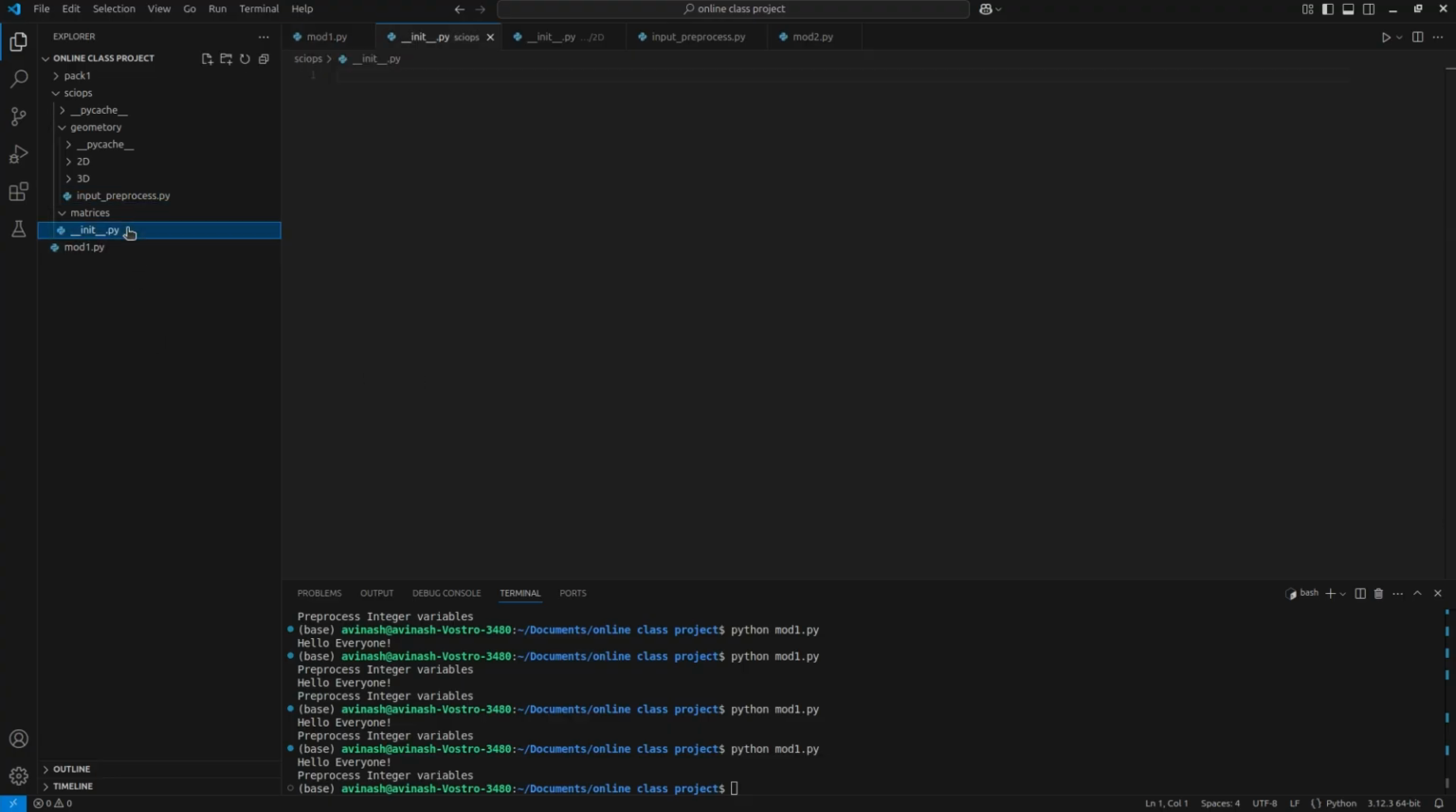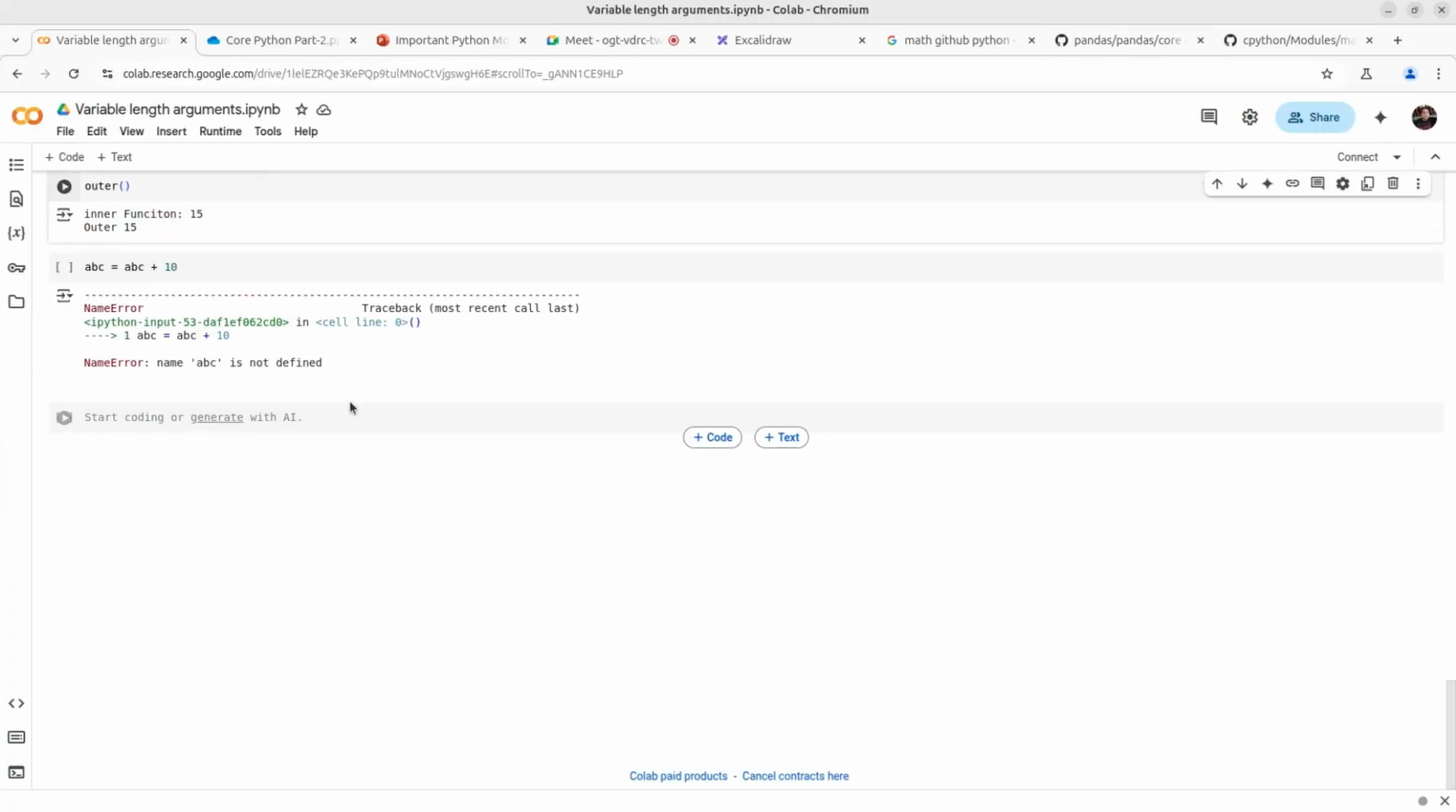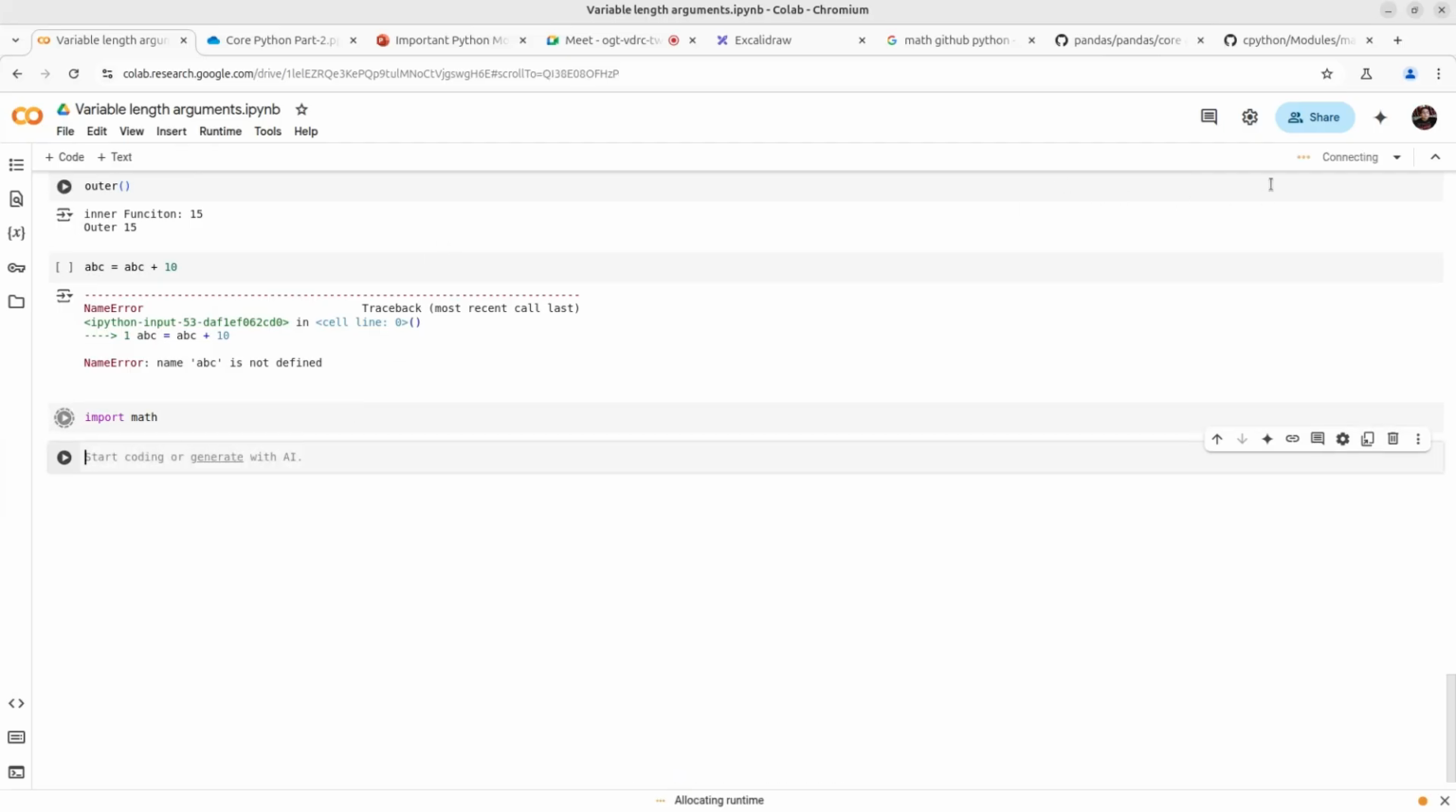Yeah, it can be an empty file. You can also add details here. For example, if you want to add details about your modules, in this file you can add your metadata, what modules you have, right? Suppose, how will I show you this? Let me show you like this. Suppose you can see I am importing math, right? It will take a minute.